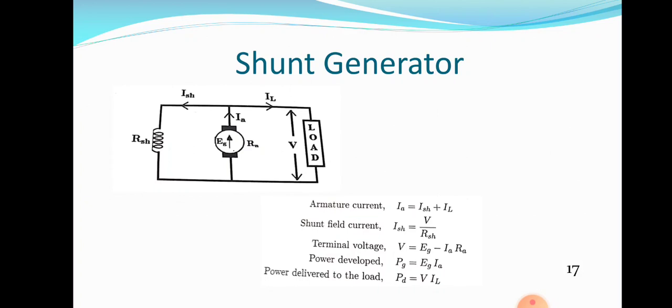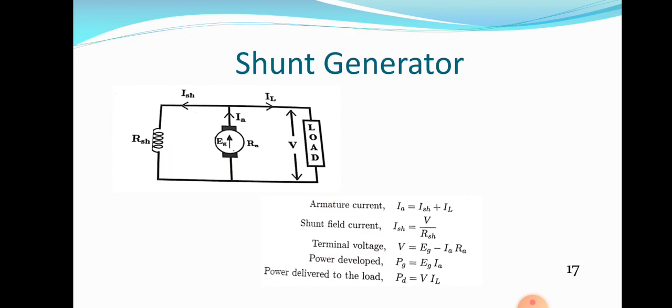Now we are discussing shunt generator. In the case of shunt generator, armature and field are connected in parallel. In the case of series generator, armature and field are in series. What about compound generator? There should be two field windings. In the case of compound generator, totally there are three windings. There are two windings in shunt generator. There are two windings in series generator. There are two windings in separately excited generator also.